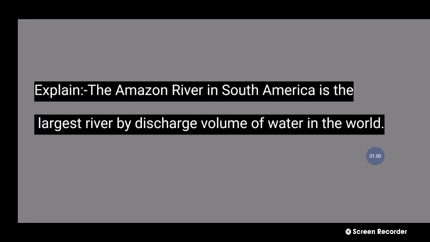41 number question explanation: The Amazon River flows through South America. It is the largest river by discharge volume of water in the world. Next question.